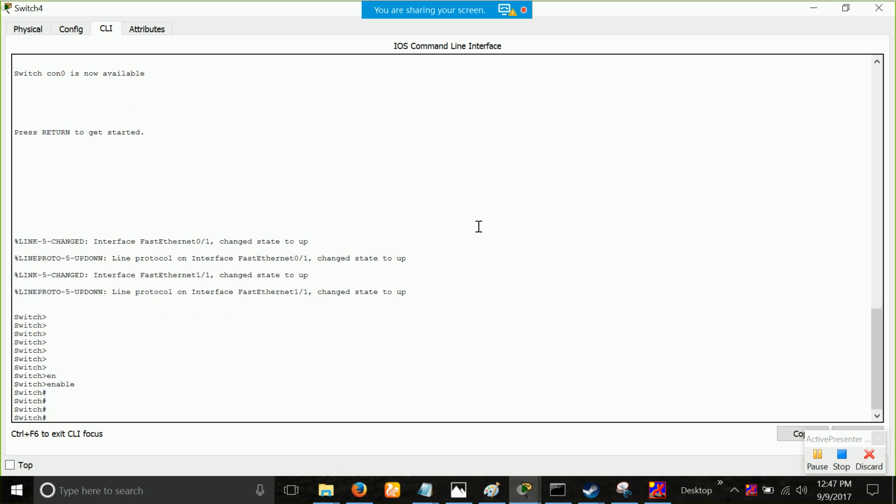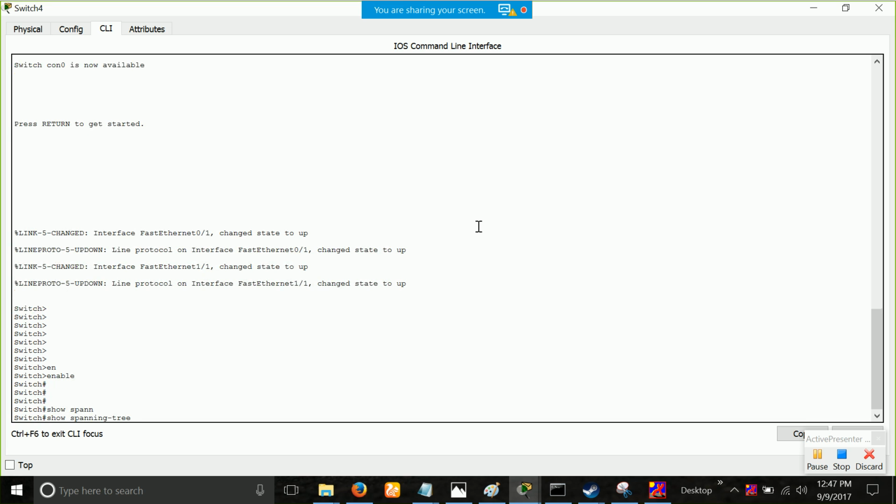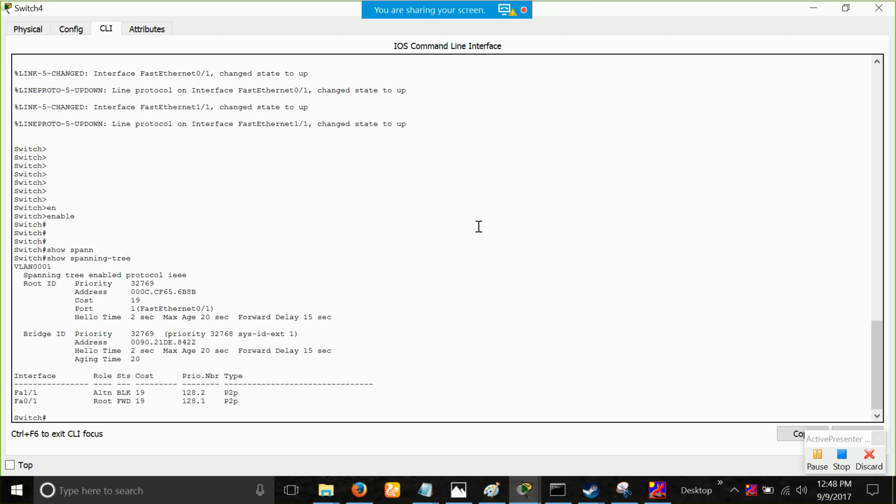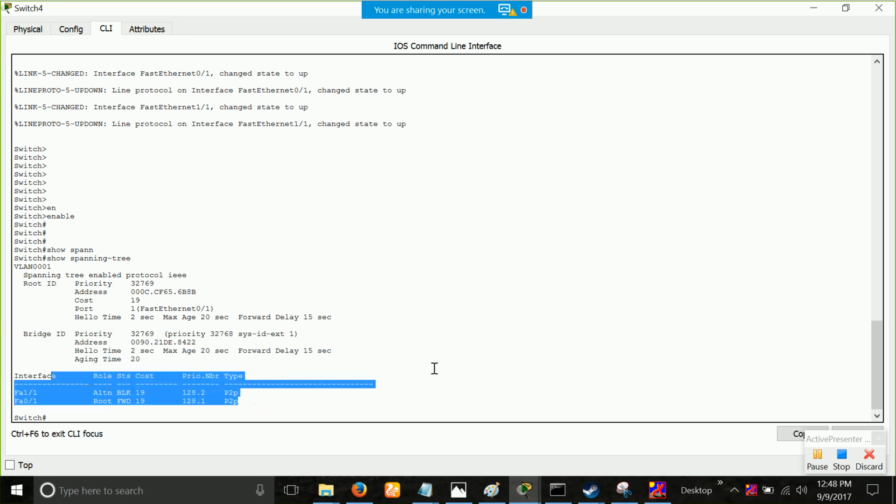Enable, and only one command you have to remember for that: show spanning tree. That's it. And first, you have to learn how to just read this thing. It will first show you who is the root bridge, then it will show you its own bridge details, then it will tell you what are the state of the ports.